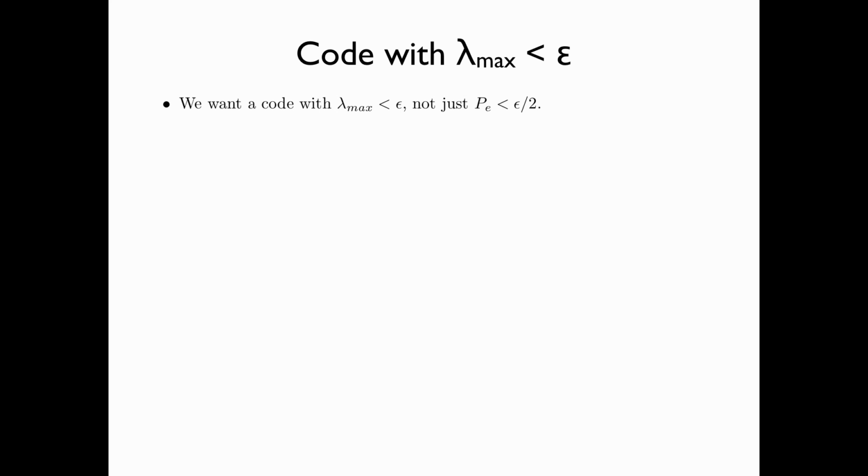To complete the proof of the achievability of the channel coding theorem, we are now going to show that from this deterministic code with PE, the average probability of error, less than epsilon over 2, we can construct another deterministic code whose maximal conditional probability of error, lambda max, is less than epsilon.